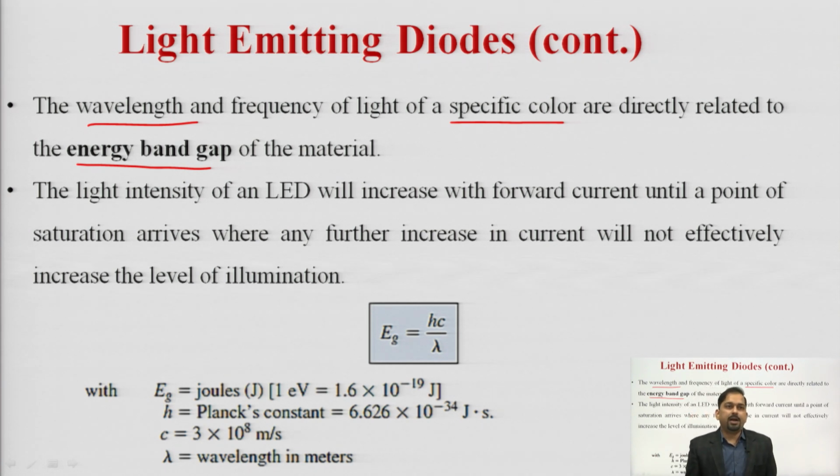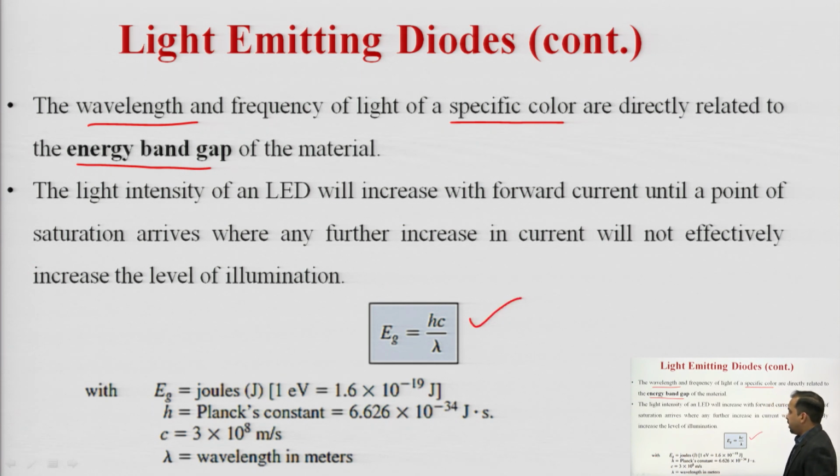So we can correlate the band gap energy with the wavelength of the material. This relationship is Eg equals hc by lambda, where h is Planck's constant, c is the speed of light, and lambda is the wavelength in meters.